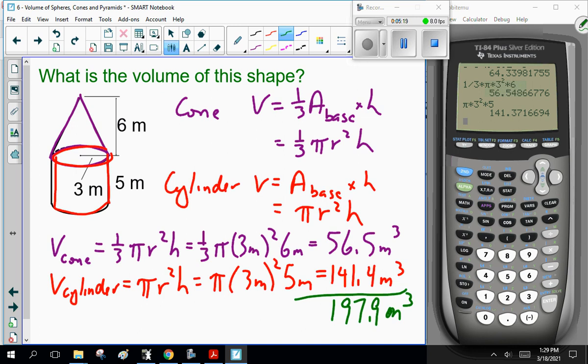So a composite figure is more than one figure. You find the volume of each and add them together. In this instance, it's 197.9 meters cubed.